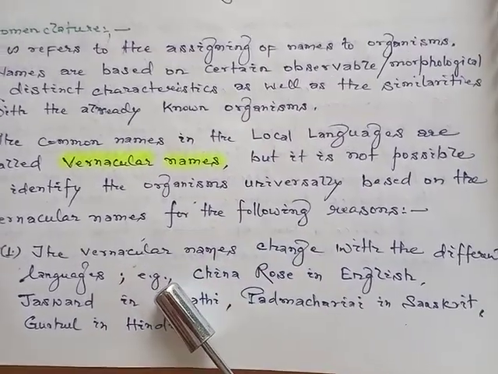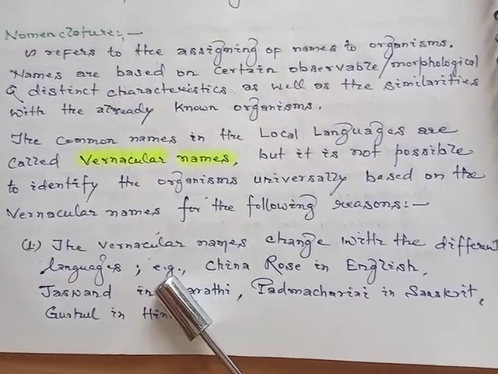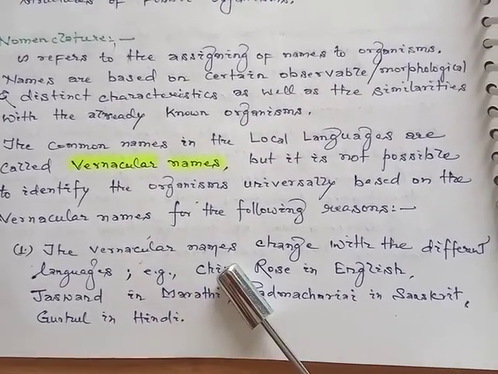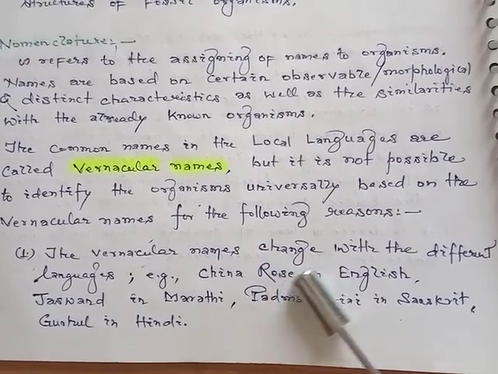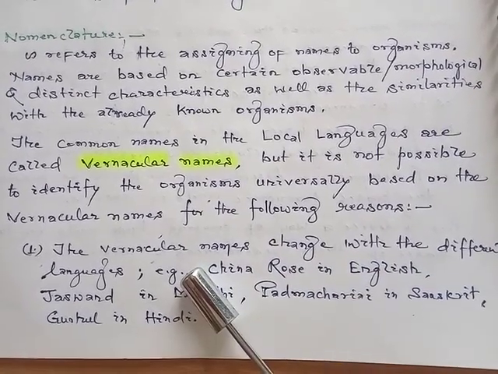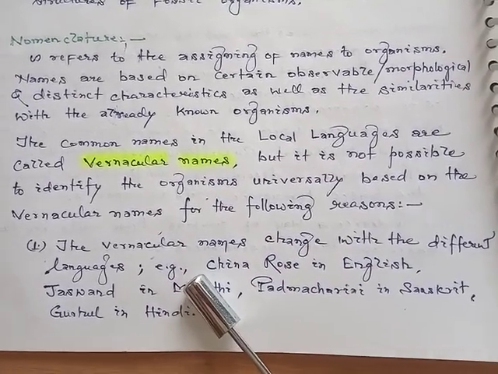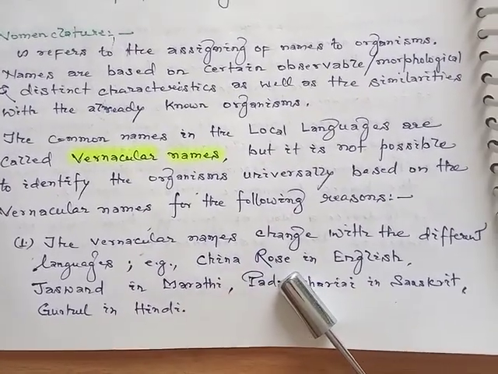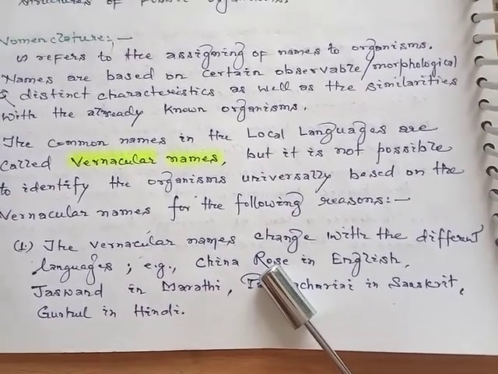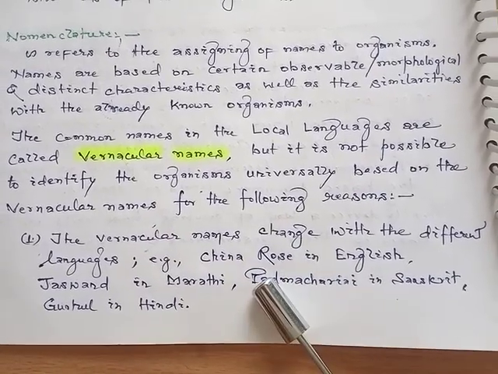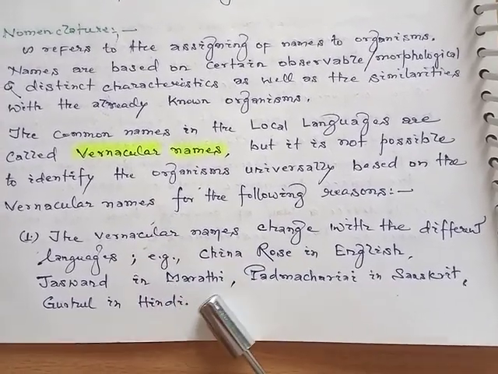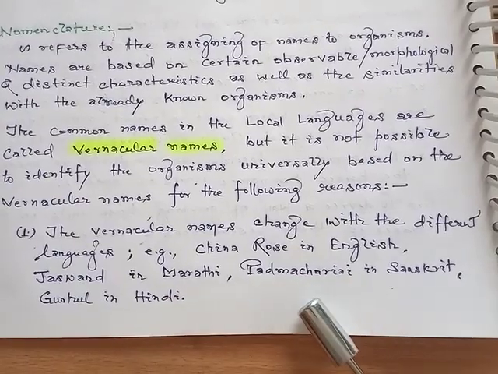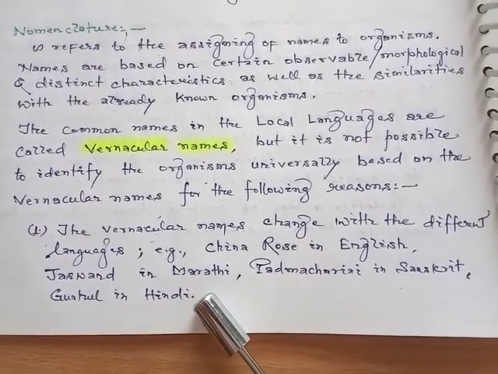The first reason: vernacular names change with different languages. In our day-to-day life, we call the China rose by that name in English, Jaswand in Marathi, Padmacharini in Sanskrit, Gudhal in Hindi.